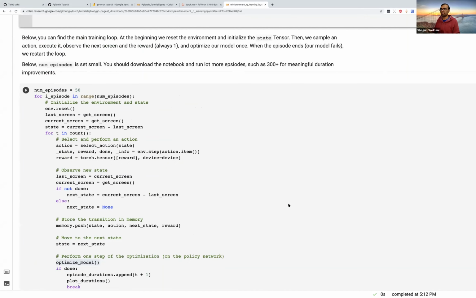So let's go back to what we had. This is the one. And for reference, I took the code and just put it in a Python file and ran the same thing. So you didn't really have to change anything here.